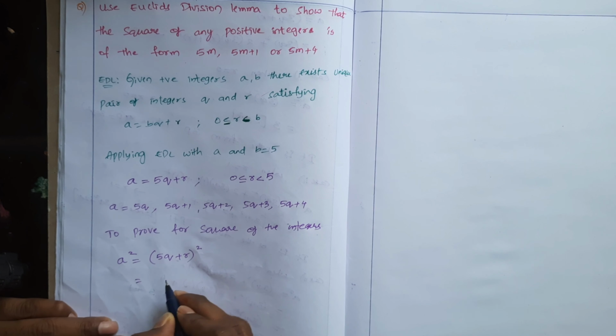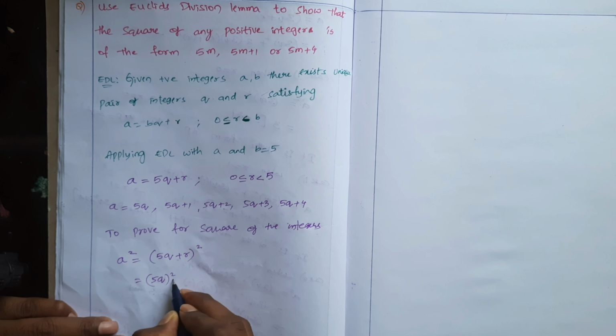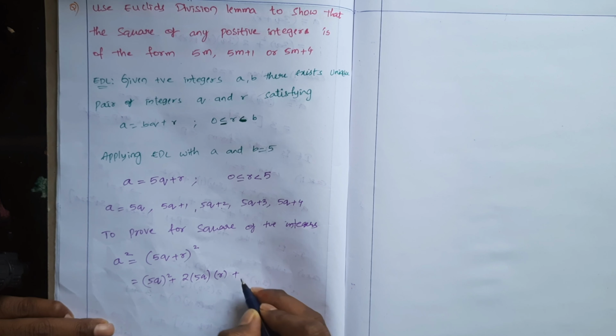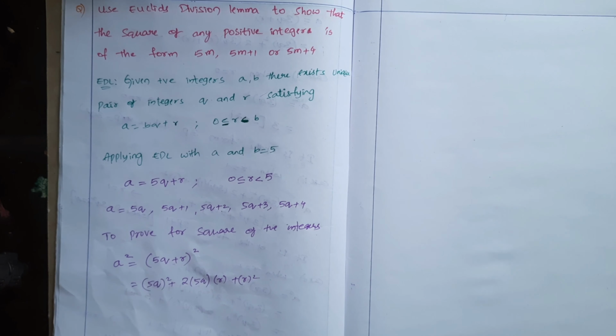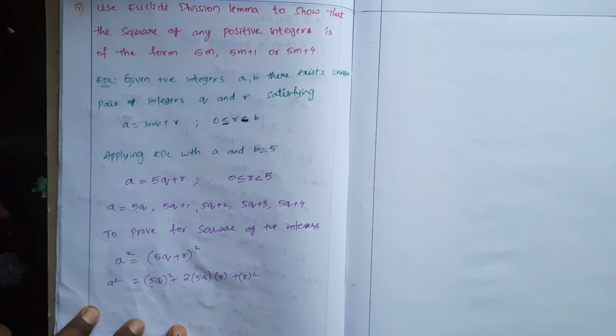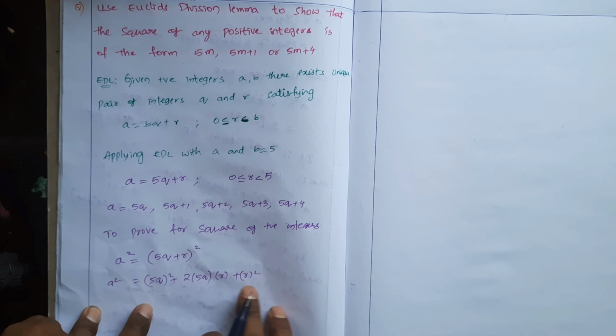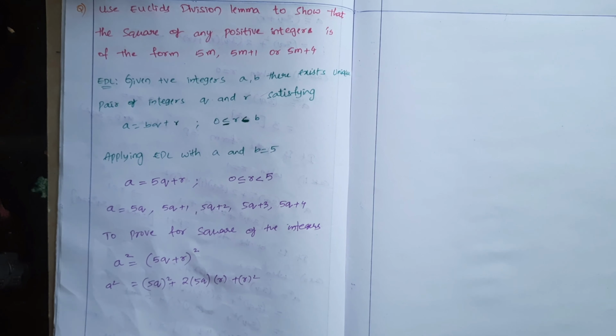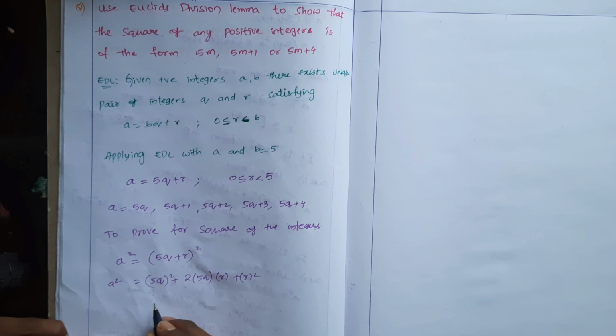Now expand: a square plus 2 into a into b plus b square. This is the square of a positive integer. Now we have to prove this square of a number gives remainder only 0, 1 or 4. How? First, case 1.